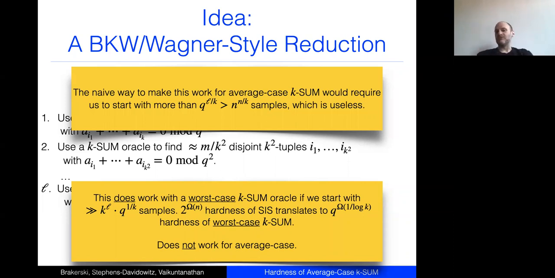But this doesn't work. It requires you to start out with way too many samples. If you do the math, it requires you to start out with like n to the n over k samples, which is useless because we're trying to reduce from a problem that's only 2 to the order n hard. And if we need to generate n to the n over k samples to get started, then we can't use 2 to the order n hardness.